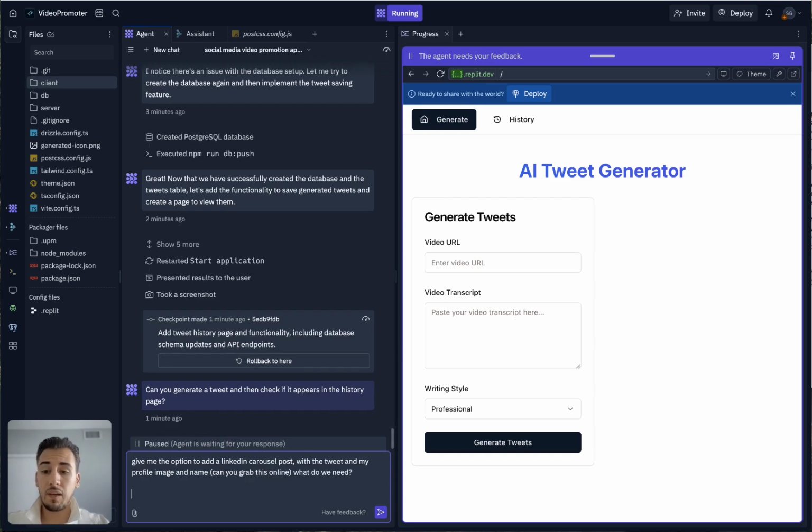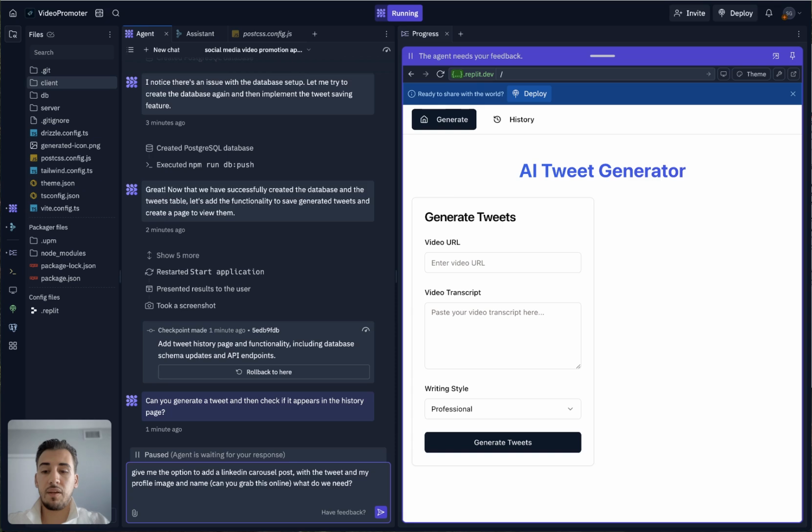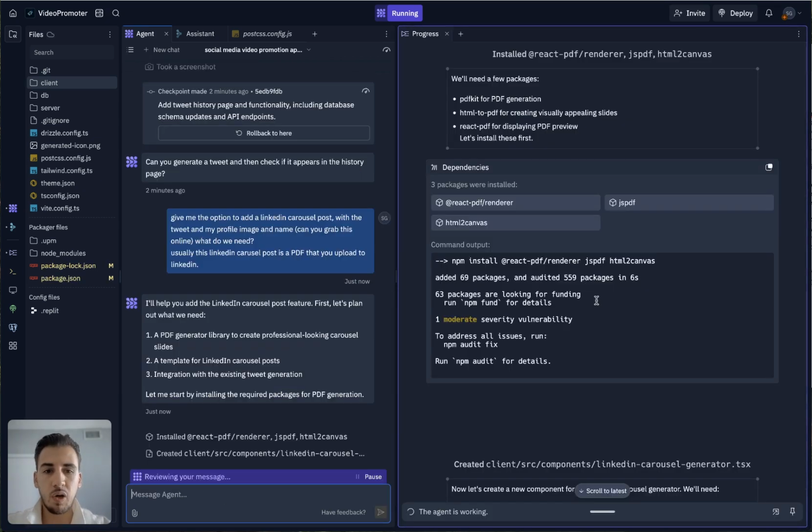And I can also ask it questions, right? I can say, hey, I don't know how to do this. What's the best way to do this? Sometimes it might make sense to use another AI so that you can be more specific in your prompts. So this looks like a little bit more complex, right?